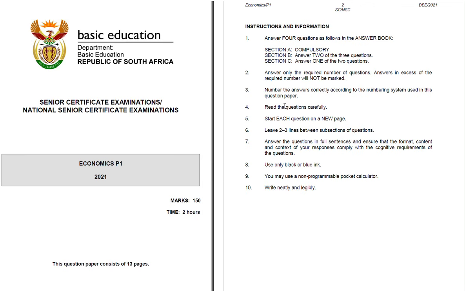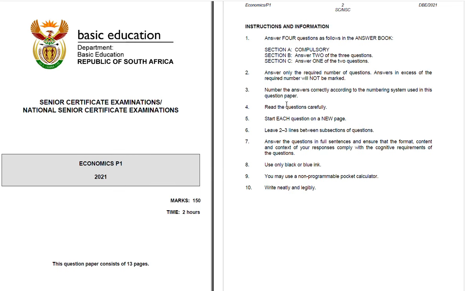Preparation of your trial as well as your final examination for November 2025. We'll be looking at Economics Paper 1, and this paper was written in the year 2021. Our main focus today will be on Section A, and Section A is a compulsory section in Economics Paper 1. Section A will be looking at questions 1.1, 1.2, as well as 1.3. That is basically all the questions that are part of Section A.